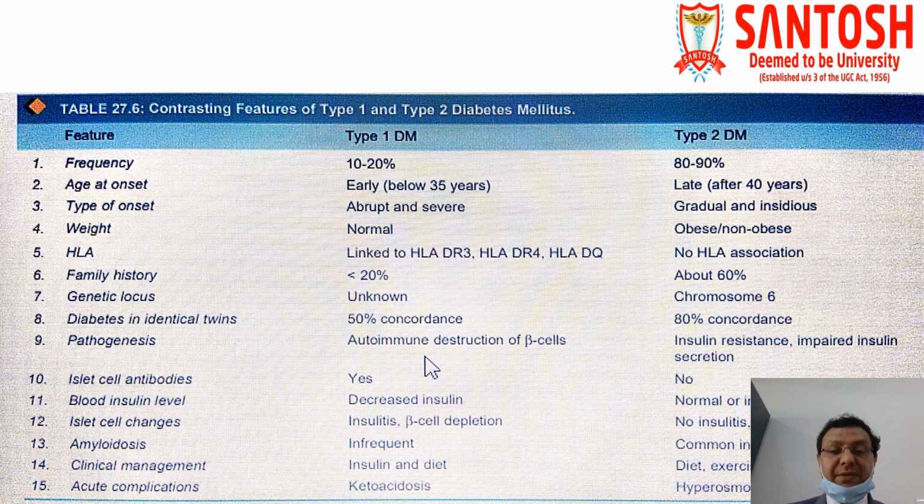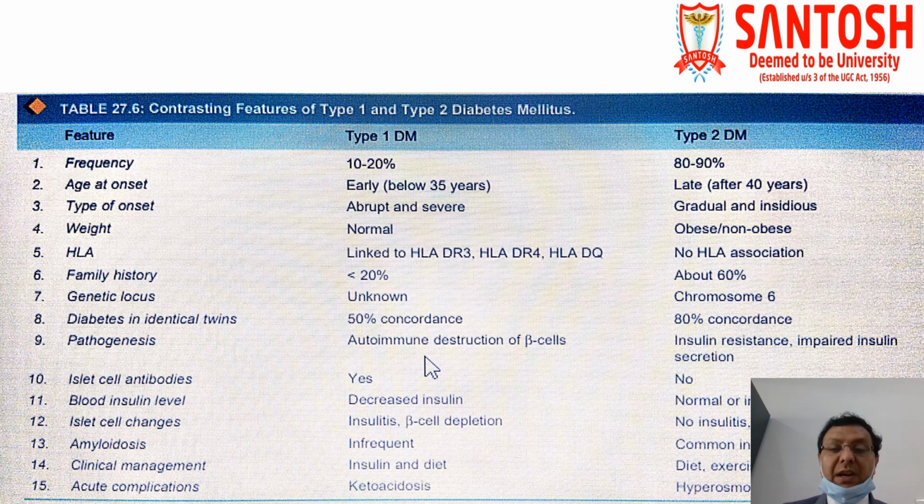Islet cell changes are definitely seen in type 1 because of the autoimmune destruction, but they are not seen in type 2 diabetes mellitus. Amyloidosis is infrequent in type 1, but more common in type 2. Clinical management is usually in the form of insulin and diet, which is why previously it was called insulin dependent, but in type 2 it is usually diet, exercise, oral drugs, and sometimes some patients need insulin for their treatment.